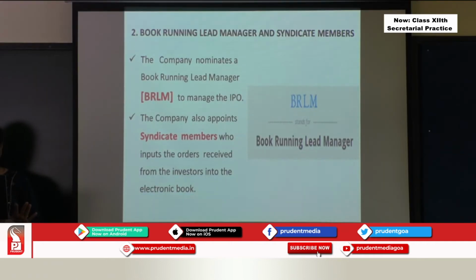That is the first thing. Companies may also appoint syndicate members. Syndicate members are again people whose help they take to input the order, that is, to receive the order from the public and put it into the electronic book. I told you shares are traded in demat form. So that is what I mean by electronic book.